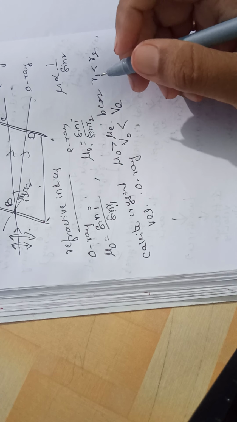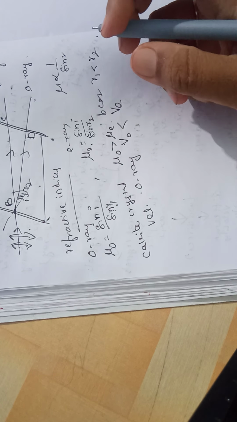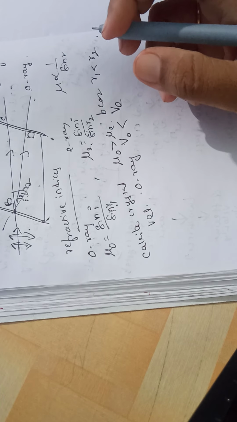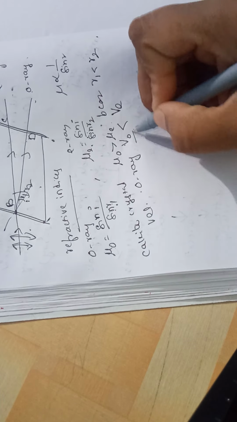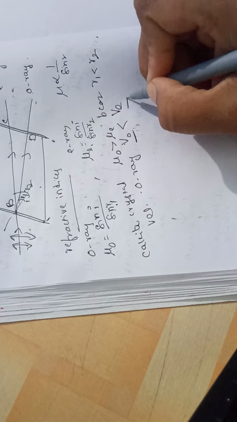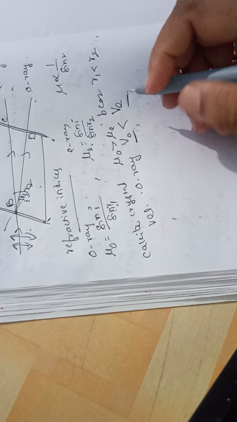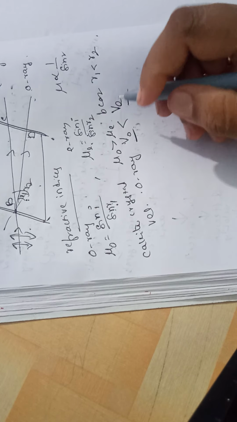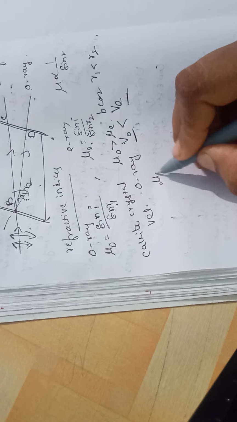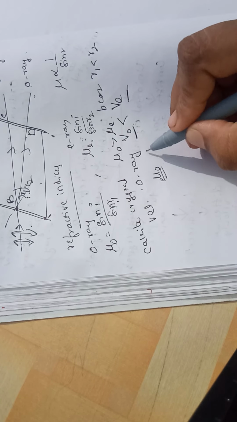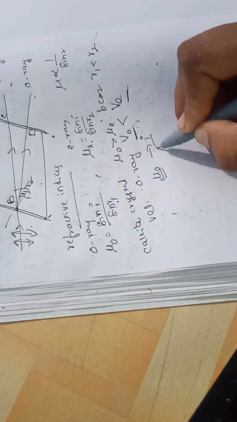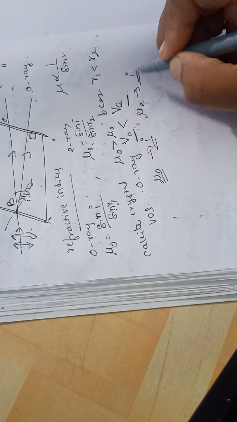Right? The next thing we have to observe is that the velocity of the ordinary ray is less than the velocity of the extraordinary ray, and at the same time mu naught is the same for all angles of incidence, while mu E changes with angle of incidence.